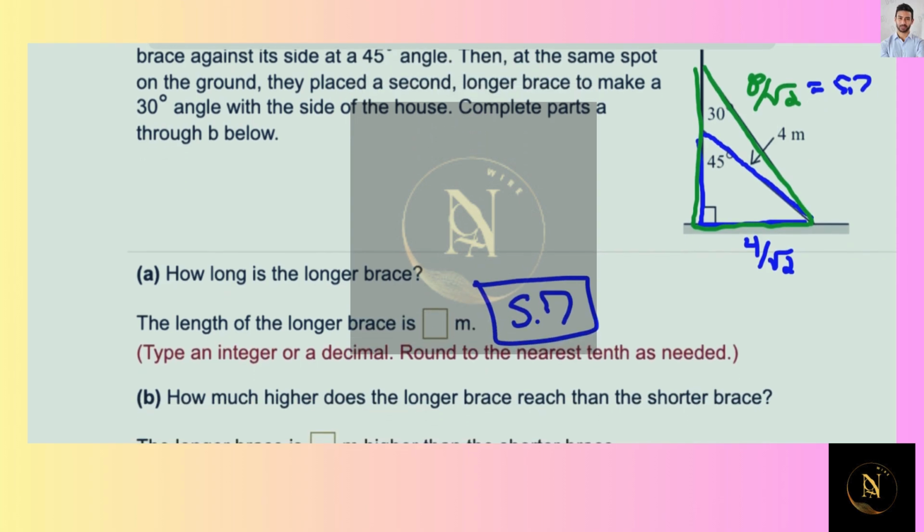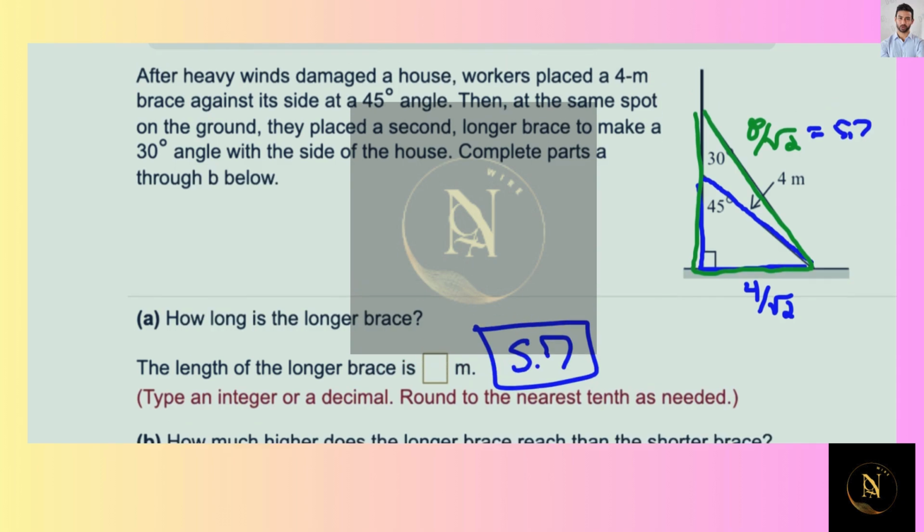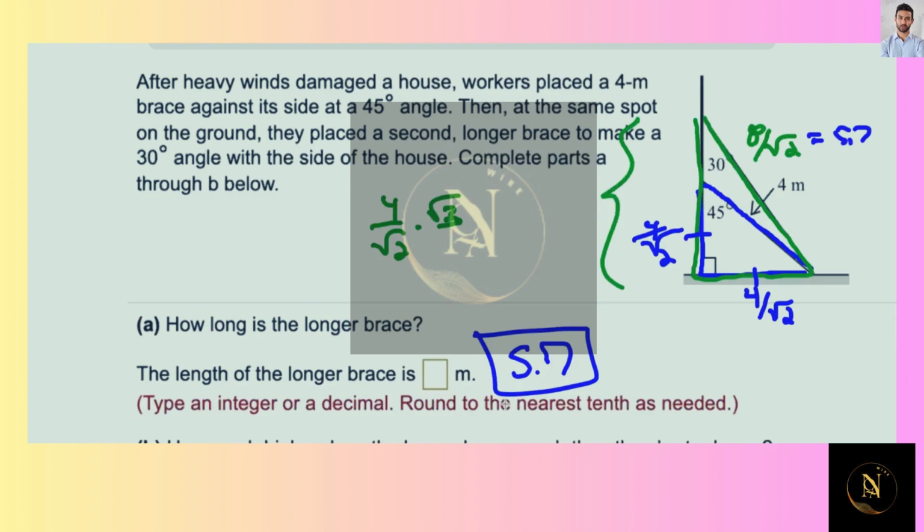How much higher does the longer brace reach than the shorter brace? Well, in the blue triangle, this is isosceles, so that part is also 4 divided by the square root of 2. And then for the 30, 60, 90 triangle, short leg to long leg, you multiply by the square root of 3. So it'd be 4 over the square root of 2 times the square root of 3.